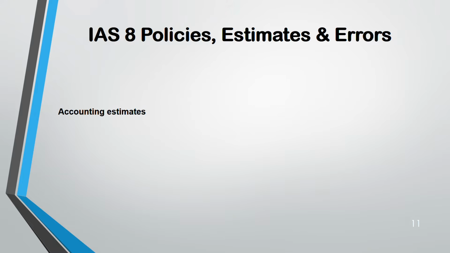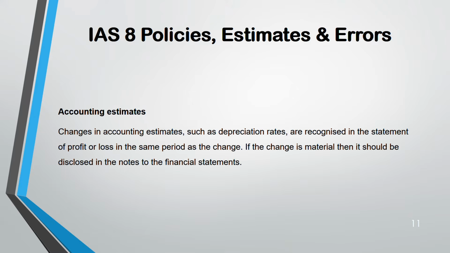Accounting estimate. If there is a change in accounting estimate, like depreciation rate, if there's a change in depreciation rate, it's a change in accounting estimate, not a change in accounting policy. Accounting estimates, you have to adjust prospectively. That means you don't go back and change the past, you change the present and the future. In future, you take the new accounting estimate. And if the change is material, disclose it in the notes to the financial statements.